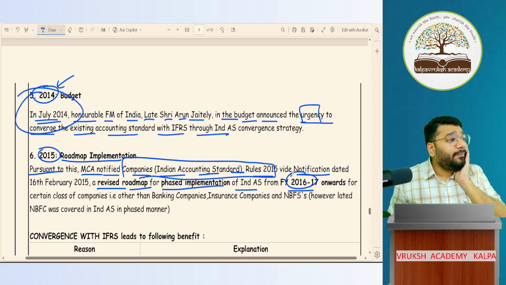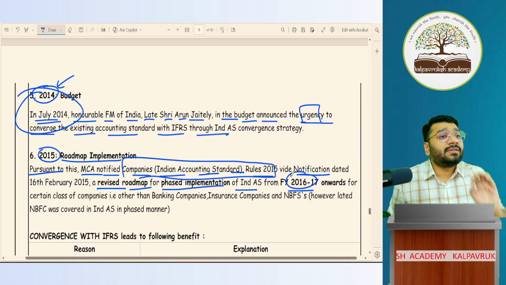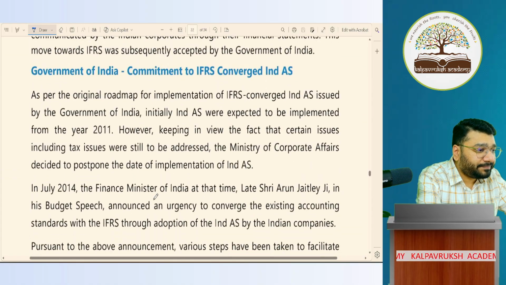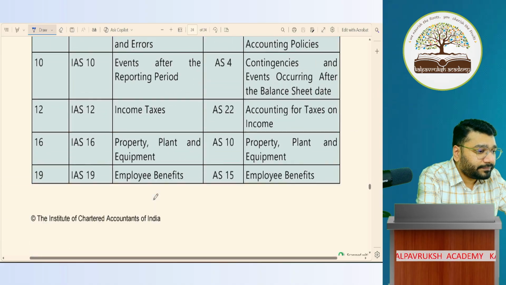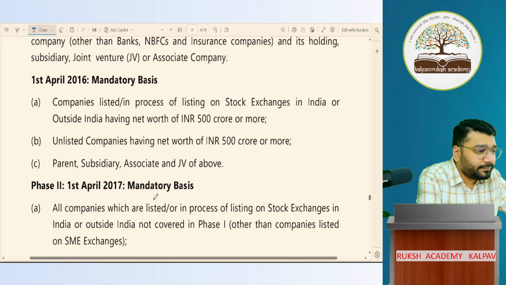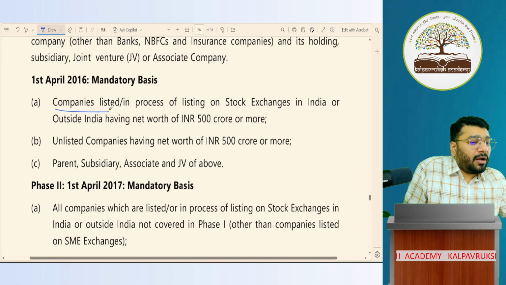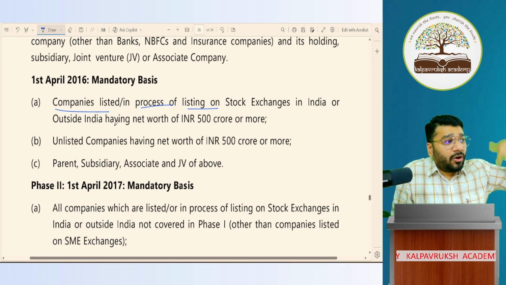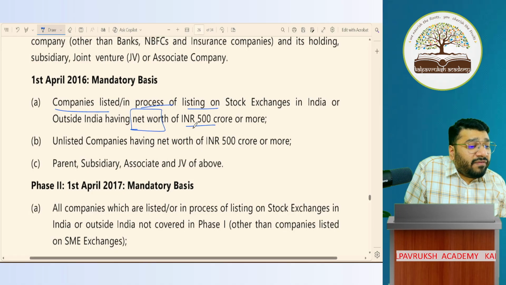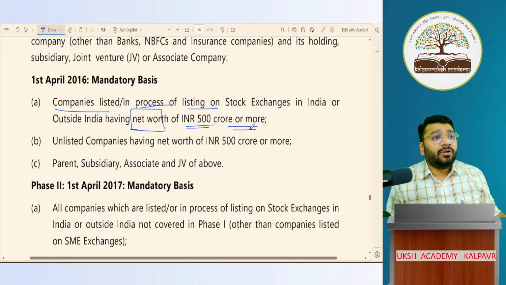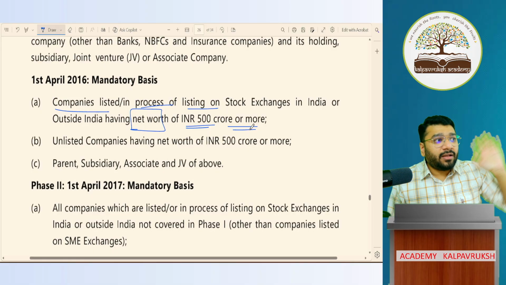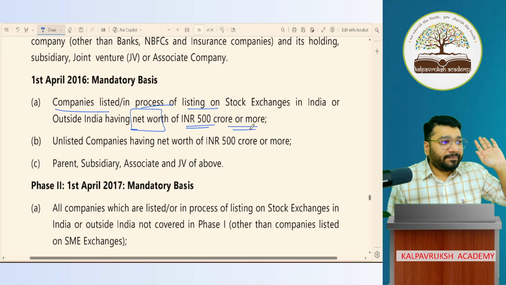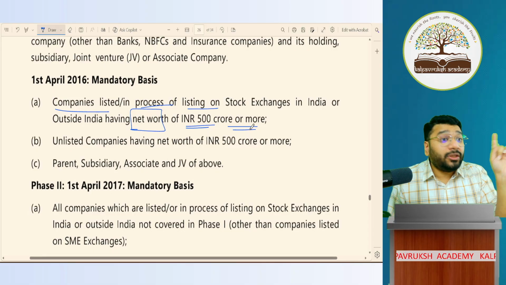The notification said that all the listed companies, or those in the process of listing either in India or outside India, whose net worth is 500 crores or more. So if you are a listed company, or you are in the process of getting listed soon, meaning the listing process has begun, and if your net worth is 500 crores or more, not turnover.